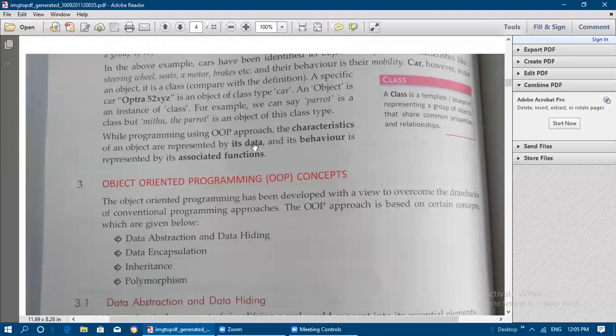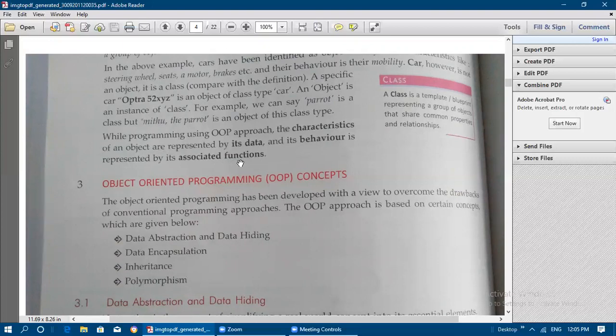by its data. That is how we can represent the characteristics of the object by the data, by providing some values for the variables. So variables and their values together form the object, and its behavior is represented by its associated functions. So what kind of functions? If you take a car, it will do moving work, that is mobility. So its behavior is represented by its associated functions.